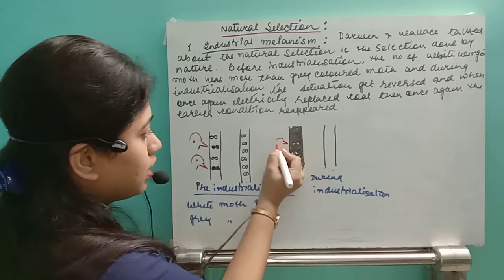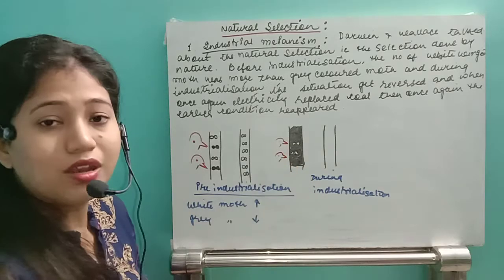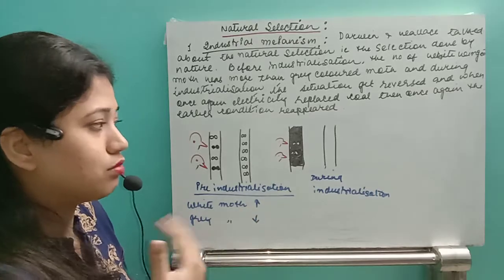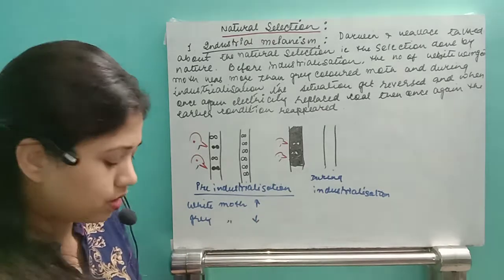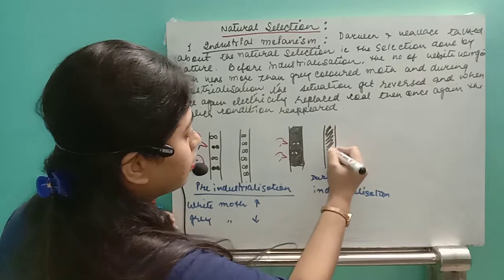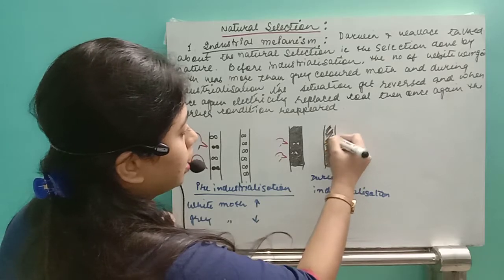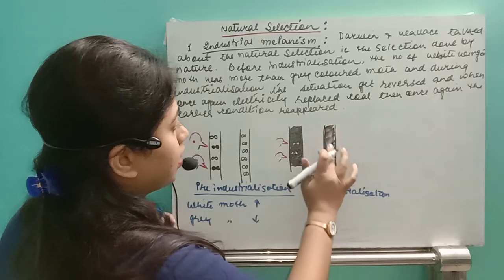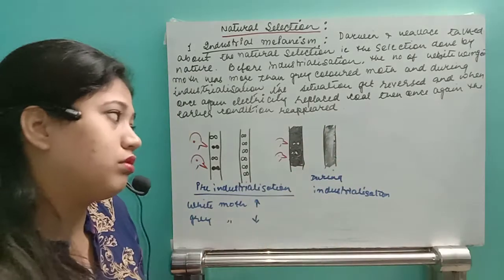So now the thing gets opposite. The birds can see only the white colored moth, and that's why the white colored moth started to be consumed by the birds. So at one period of time, in this whole gray or black colored condition during industrialization, the white colored moth started to decline, and we can see only the gray colored moth.